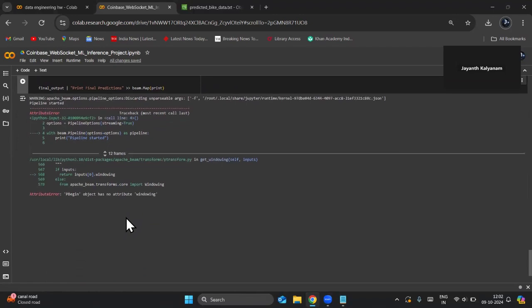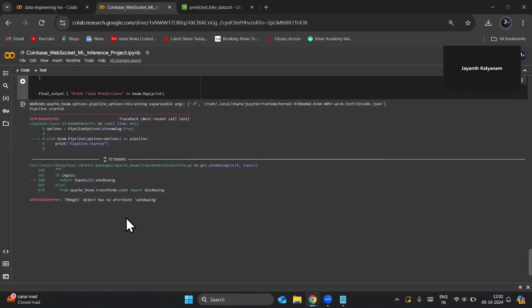So that's why I have used batch processing instead of stream processing. Now I'll show the demo of batch processing.